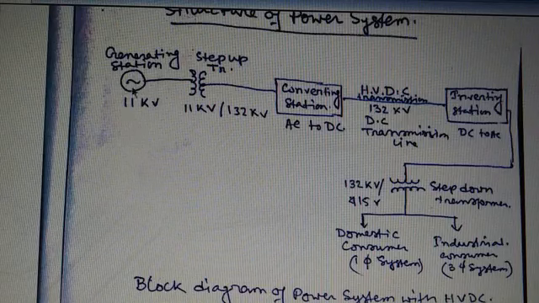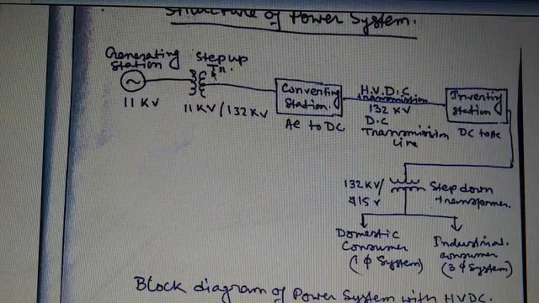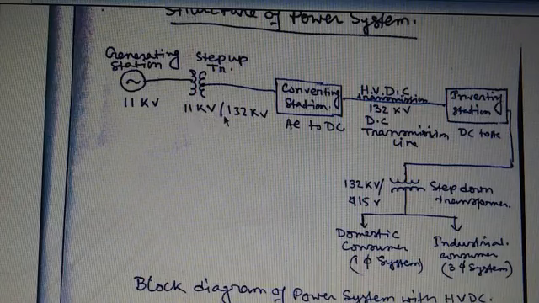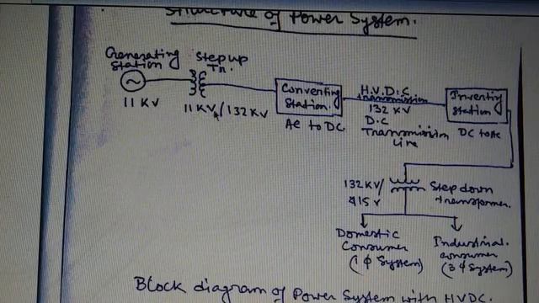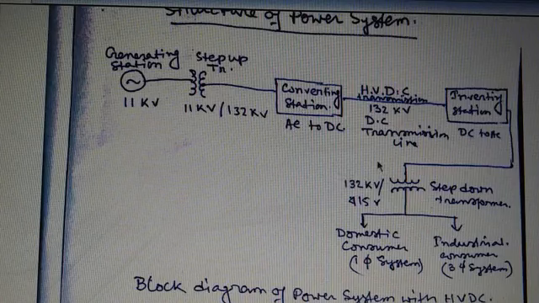Now, after generation, a transformer is present, which is called the power transformer. This transformer is definitely a step up transformer. Here, the generated 11 kV is converted into 132 kV step by step. Not by using a single transformer; this transformation from 11 kV to 132 kV is done with the help of separate transformers, step by step.